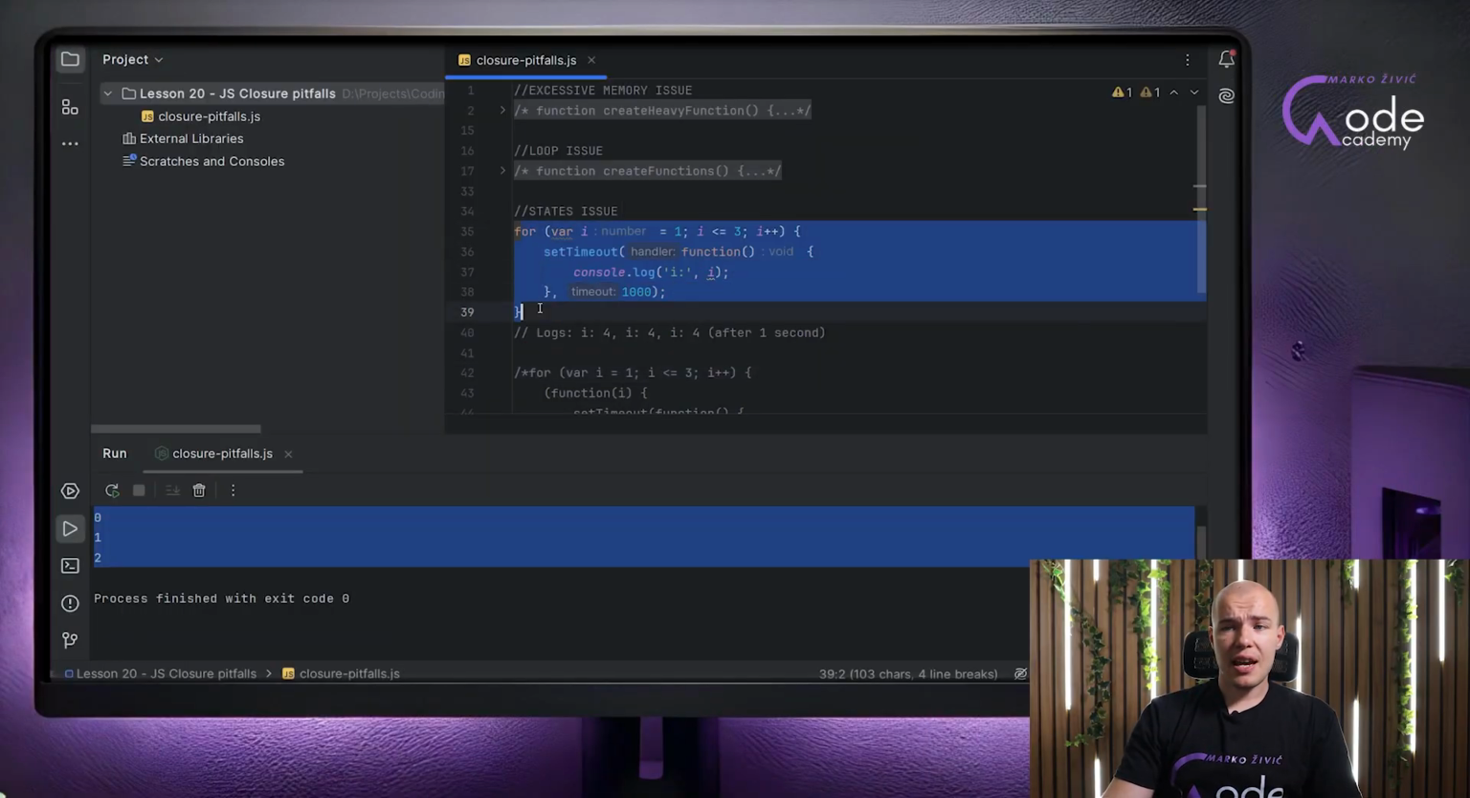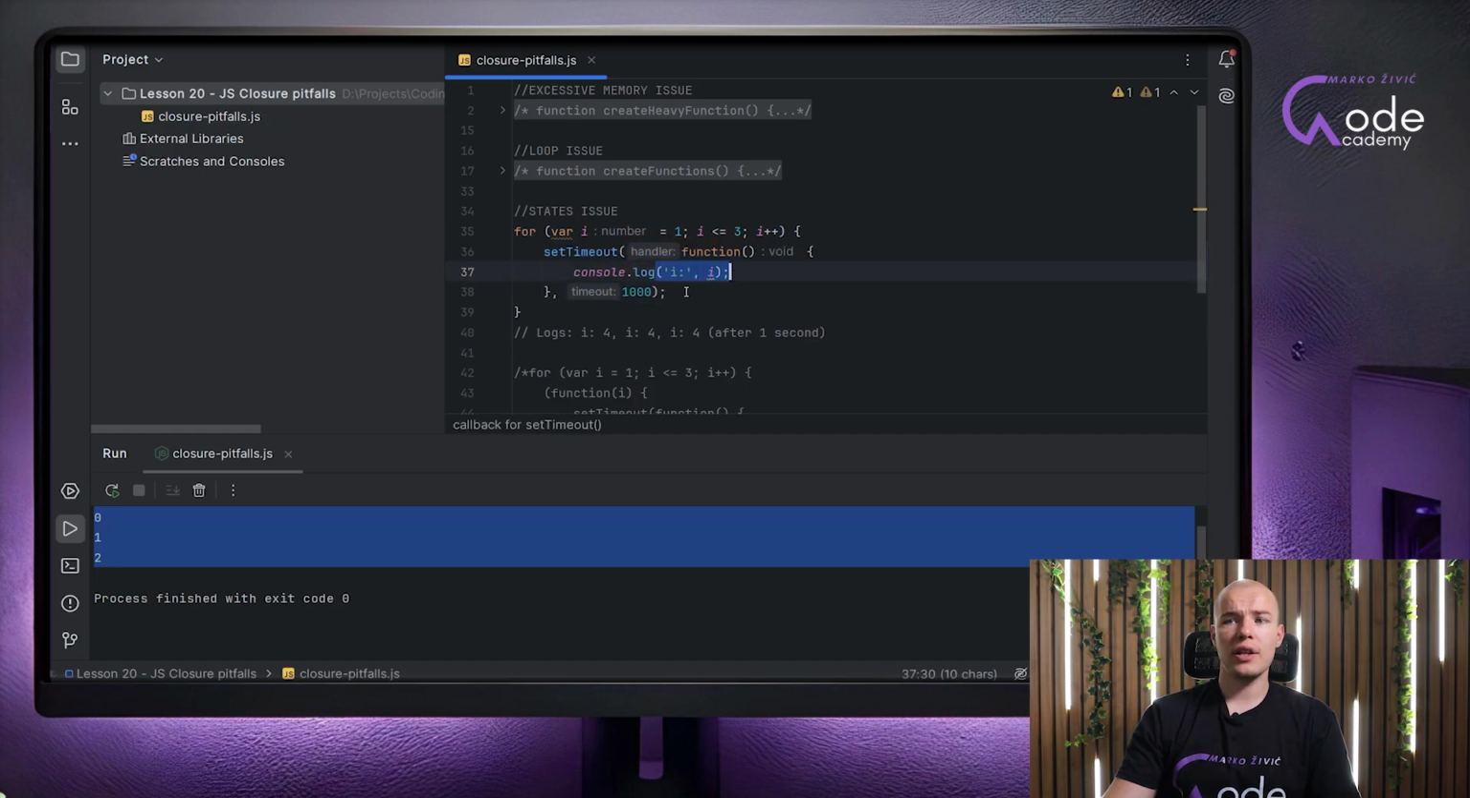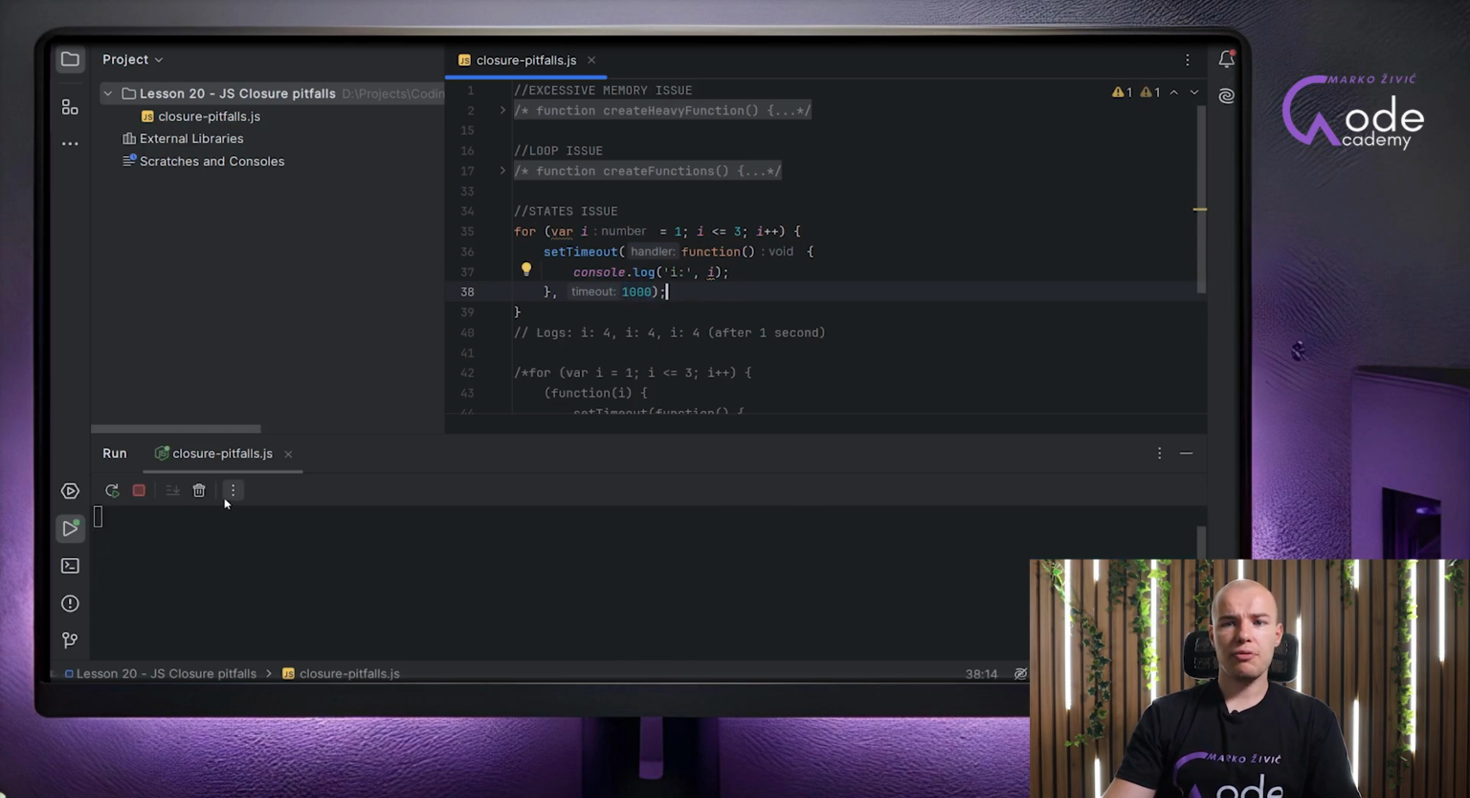I do not want you to think this is something abstract, so let's jump right to our IDE and I'll show you in action what exactly I mean. We have a very simple example with a for loop where we are iterating from 1 to 3 and we are creating a set timeout function inside of it and logging the value of i every 1000 milliseconds. And when I run this code, we'll get the following result: 4, 4, 4.